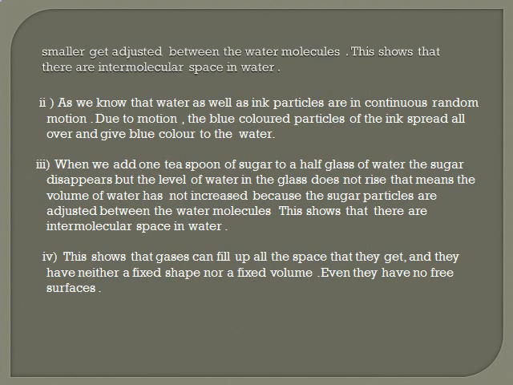So what is the answer? When we add 1 teaspoon of sugar to a half glass of water, the sugar disappears, but the level of water in the glass does not rise. That means the volume of water has not increased because the sugar particles are adjusted between the water molecules. This shows that there is intermolecular space in water.